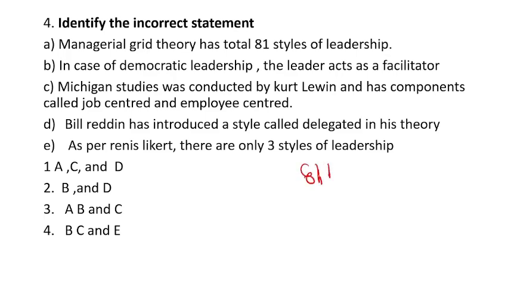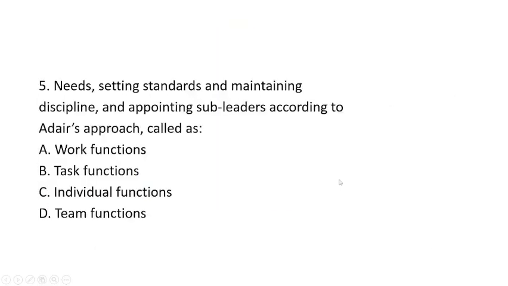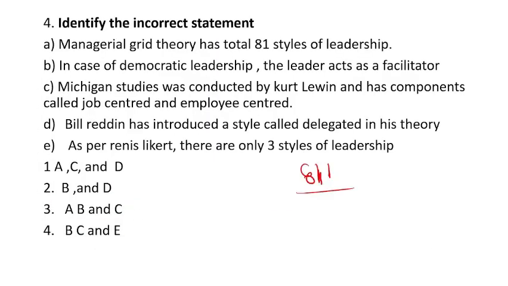Then B, in case of the democratic leadership style, the leader acts as a facilitator. This statement is totally incorrect, because in a democratic style the leader and the subordinates both work together and take the decision, so he is not the facilitator. The leader is a facilitator in the laissez-faire style.